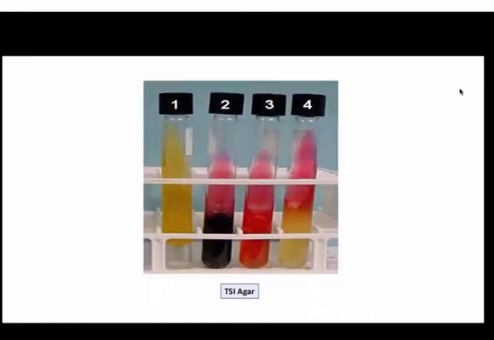Okay, so this is a typical TSI reaction. This reaction can be seen in E. coli, A by A with gas. This reaction can be seen in Salmonella, K by A with a lot of H2S. This reaction can be seen in Shigella.